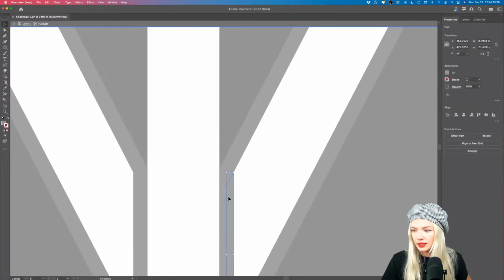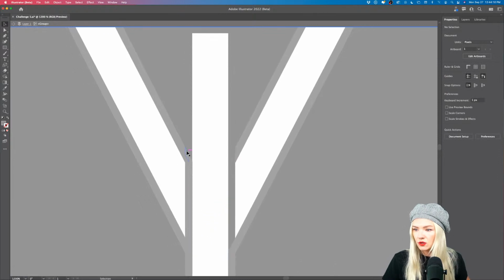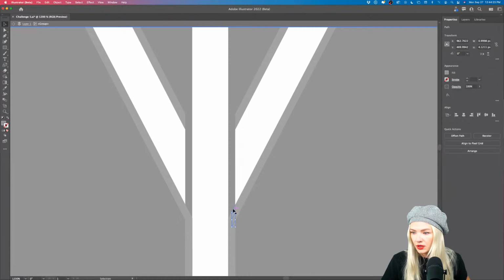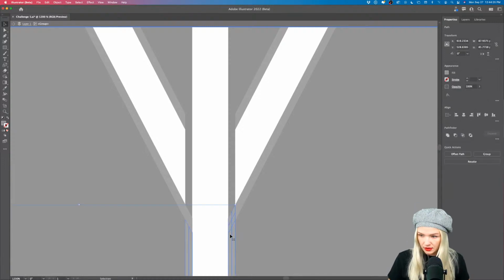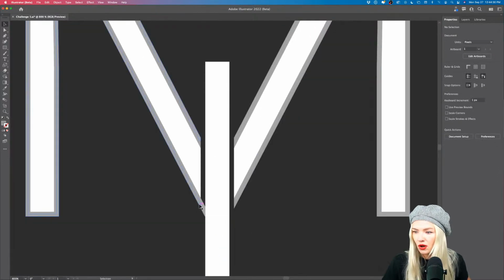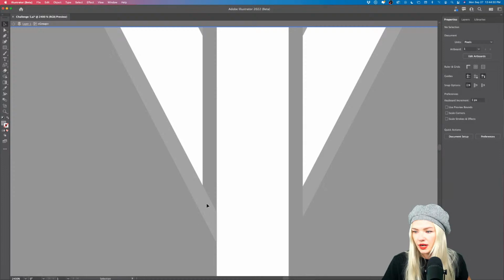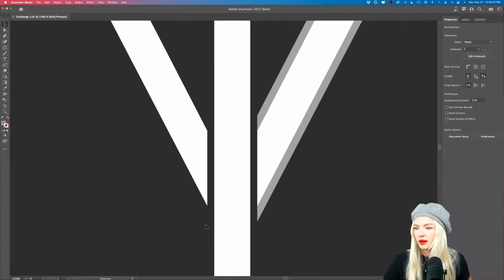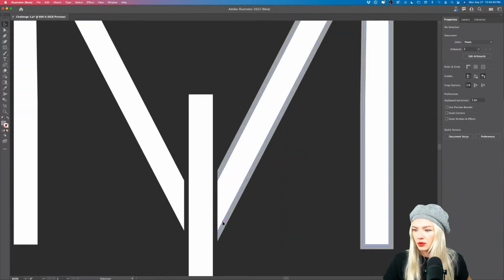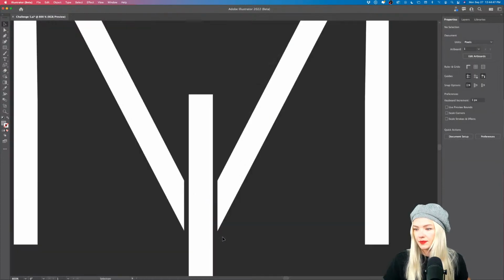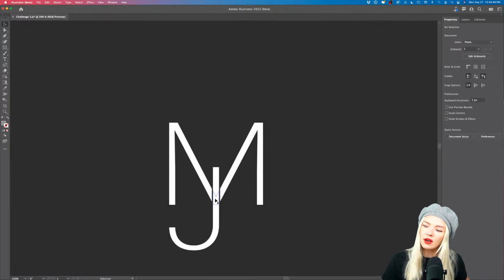You can also use the Shape Builder tool for that, but you can also do it by hand, just like that. All right, so you can see I'm removing all of these gray portions right here that have been cut out from my letters. Right now, this one is missing, and this one. All right. Now I have a pretty cool little outline around my J.